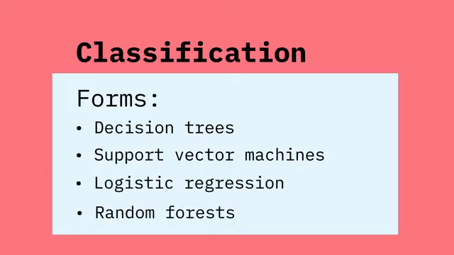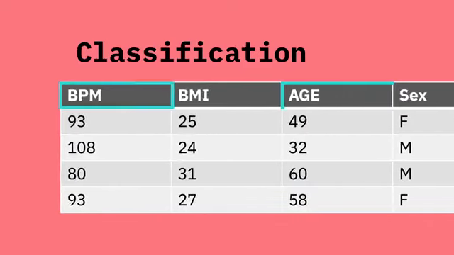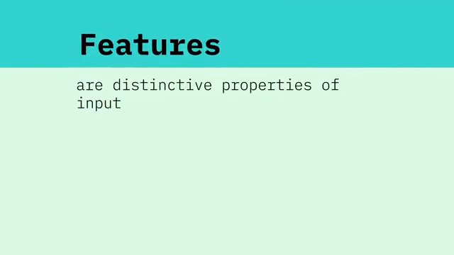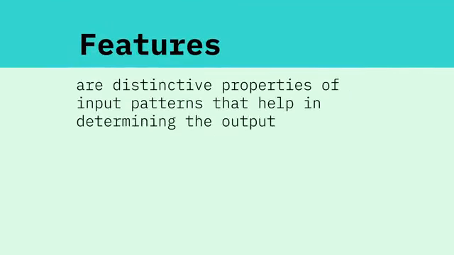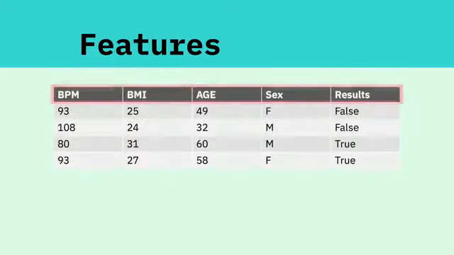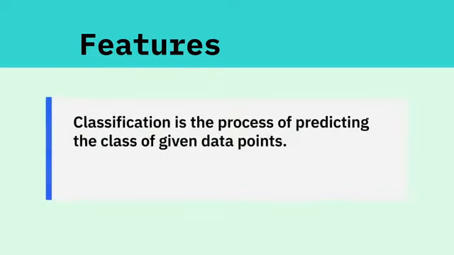With classification, we can extract features from the data. The features in this example would be beats per minute or age. Features are distinctive properties of input patterns that help in determining the output categories or classes of output. Each column is a feature, and each row is a data point. Classification is the process of predicting the class of given data points. Our classifier uses some training data to understand how given input variables relate to that class.